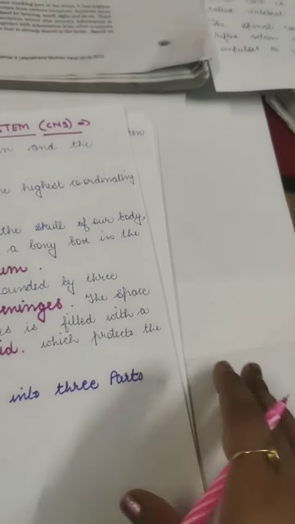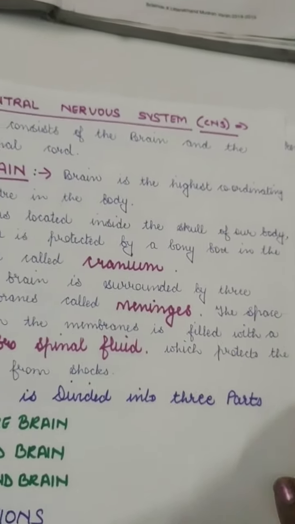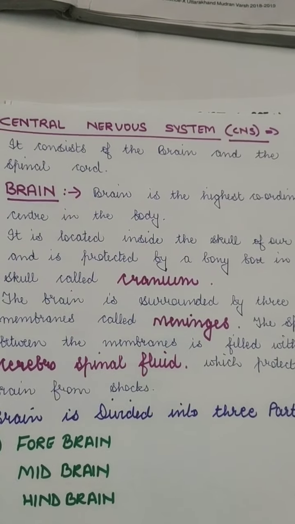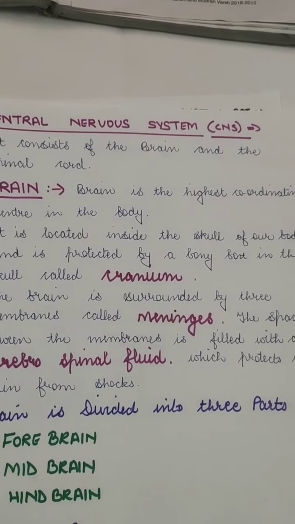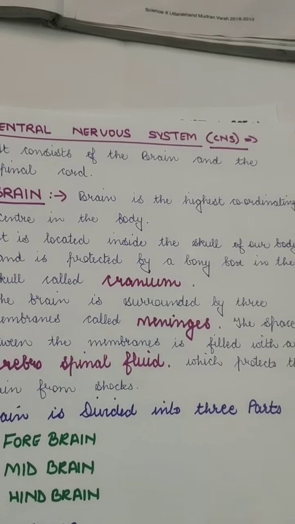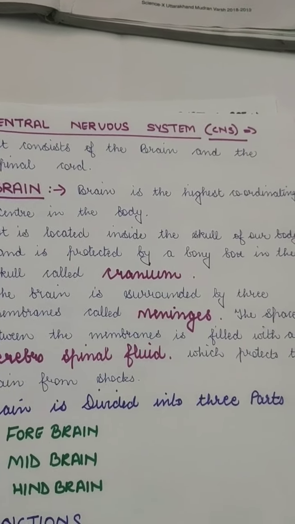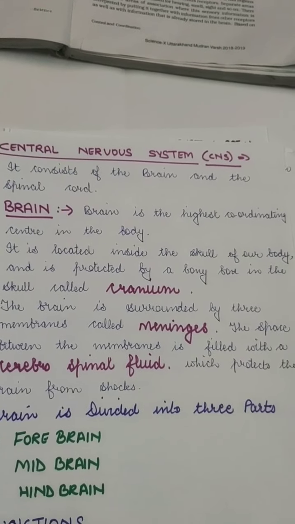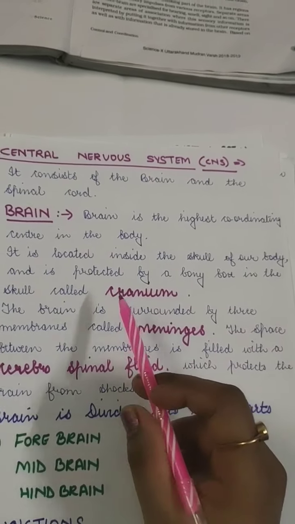Next we will move to our central nervous system, because we have read about the peripheral nervous system. Now we'll deal with the central nervous system, which is controlled by our brain and spinal cord. The brain is the main part of our body, the head of our body, the main controlling unit. It is also the highest coordinating center in the body, and it is located in the skull.